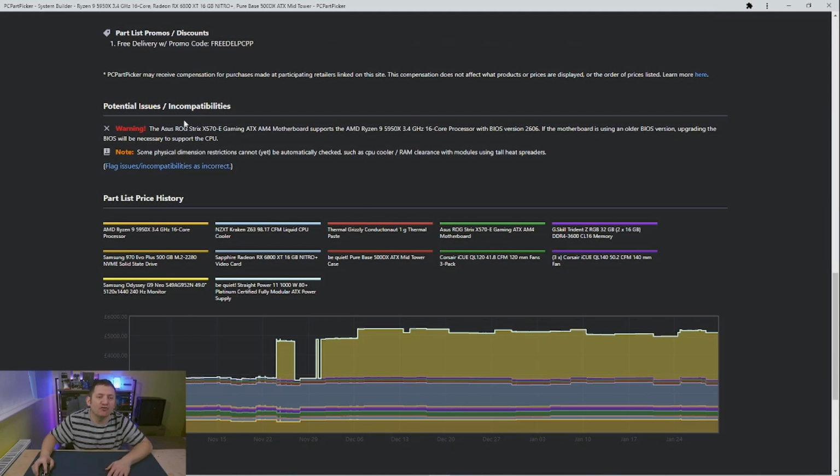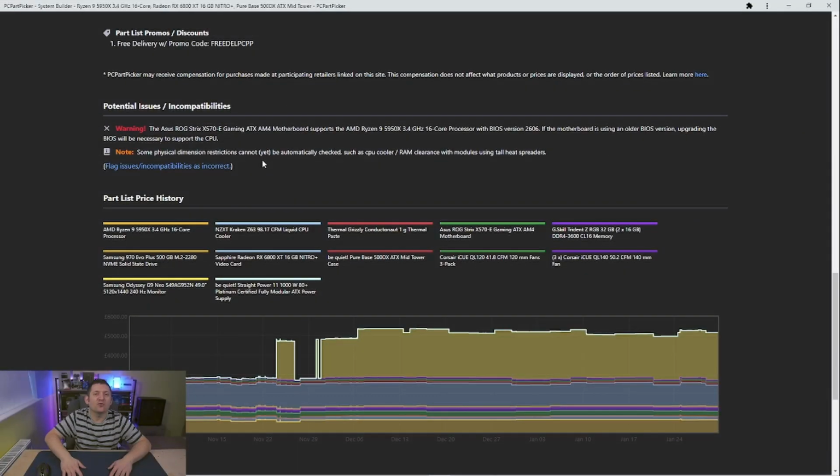The only real potential issue within this build at the moment is that the ROG Strix X570 motherboard that I've picked needs a BIOS update, which if you don't know how to do a BIOS update, I'll do a further video of how I've done my BIOS update, if my motherboard requires it. If it doesn't, I will still make a video to show you guys how to make life simple in your build.